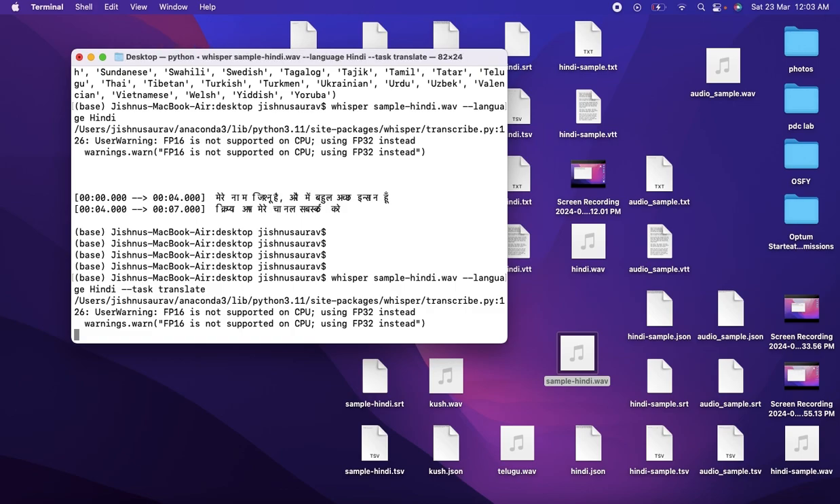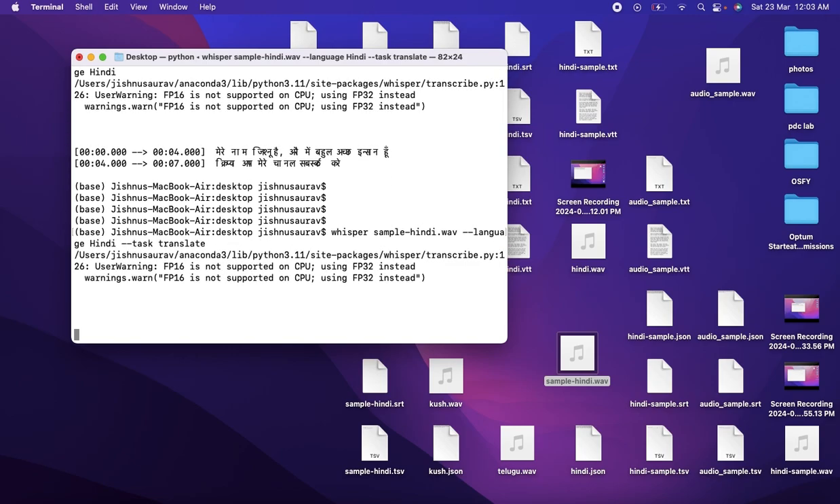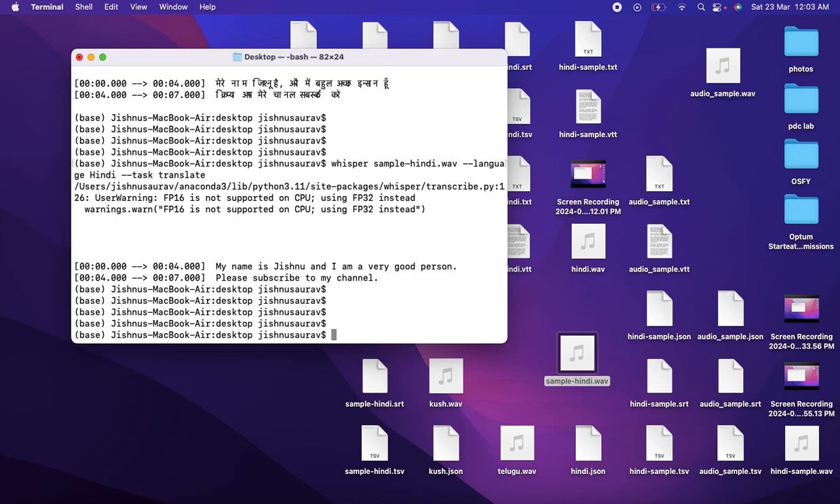So if we don't know the language, we can also use the translate option here. It will directly give you the translation. Let's look at that.